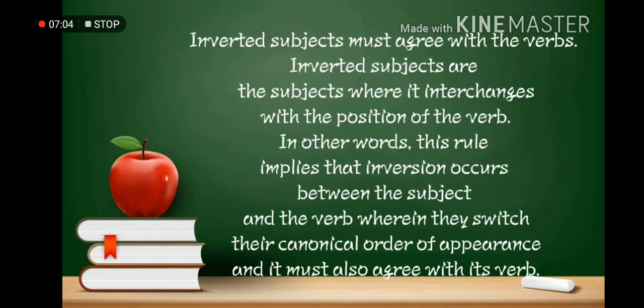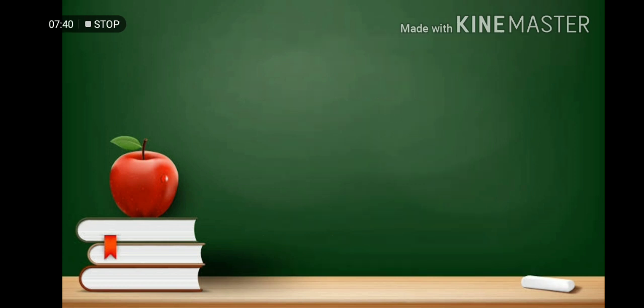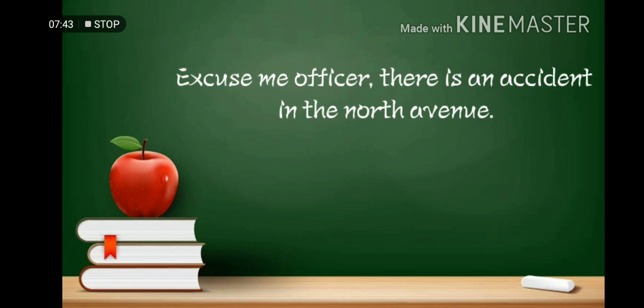The fifth rule is inverted subjects must agree with the verbs. So inverted subjects are the subjects where it interchanges with the position of the verb. In other words, this rule implies that inversion occurs between the subject and the verb, wherein they switch their canonical order of appearance, and it must also agree with its verb. For example, excuse me, officer, there is an accident in the North Avenue.